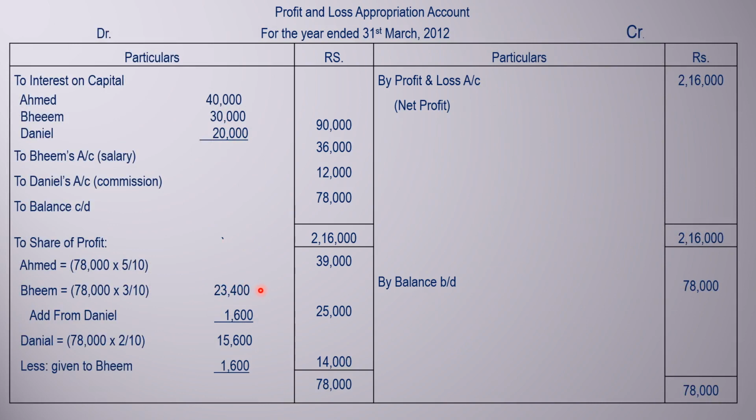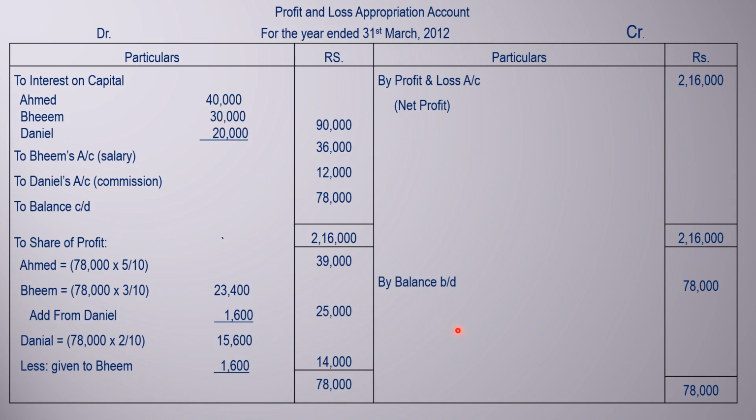So there is a 1,600 shortage, and that shortage we will take from Daniel. Daniel's share is 78,000 into 2 by 10, that is 15,600, and we deduct 1,600 from Daniel,